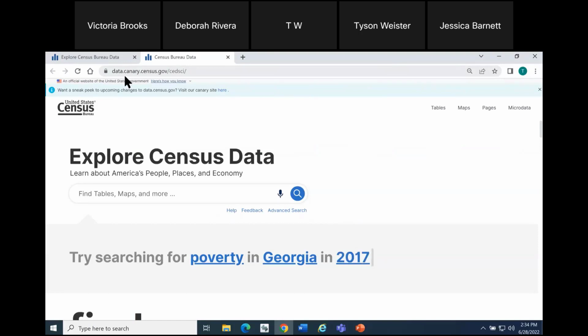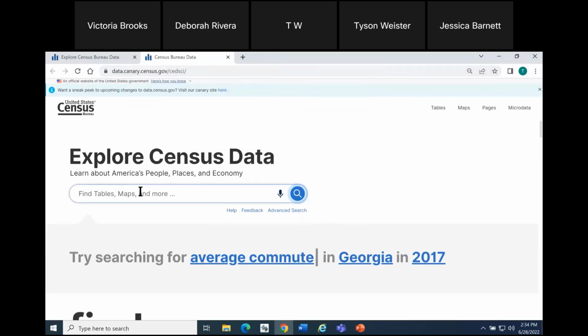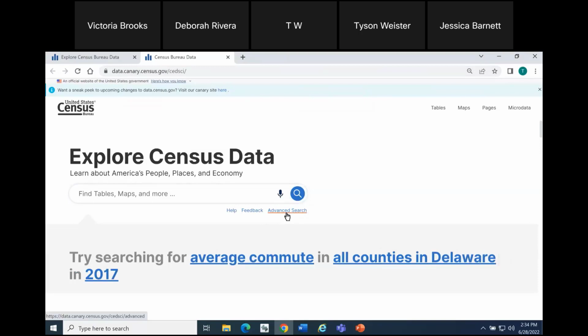As soon as you get here, you will notice the new landing page. So helpful to see this in advance. It's a different look and feel, but the same core functionality in terms of how you go about getting data. I want to point that out to you very briefly here. The single search bar continues to be in the prime location at the top of the page, and you continue to have access to the advanced search filters. So those will remain the two primary ways that you'll get started with your search.